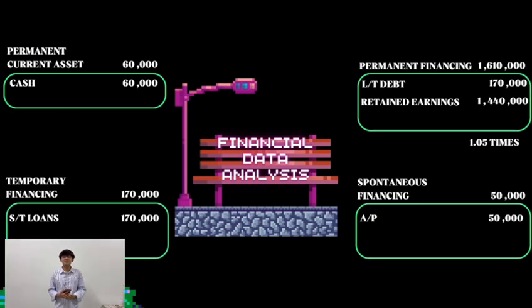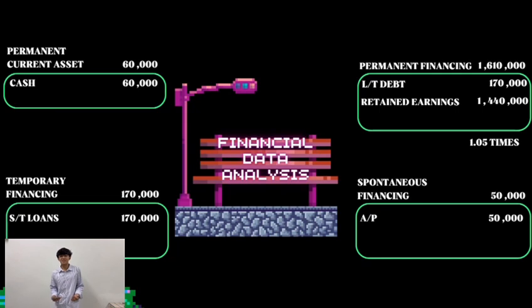Next, I will explain about the permanent financing. Permanent financing is one of the sources in working capital, and it is long-term financing such as equity and debt. For this company, they handle long-term debt with the value of 170,000 and retained earnings with a value of 1.44 million, and total permanent financing sums up to 1.61 million.